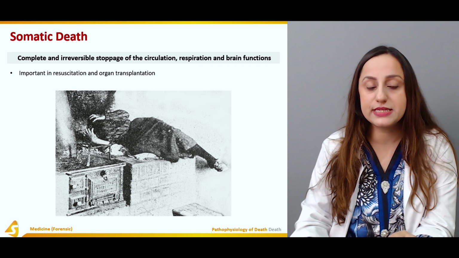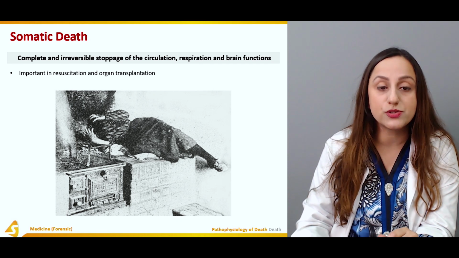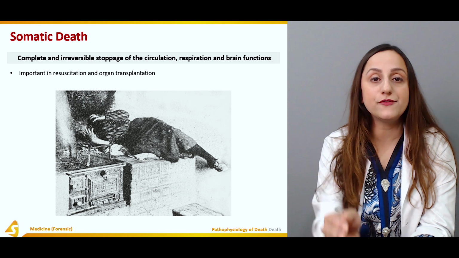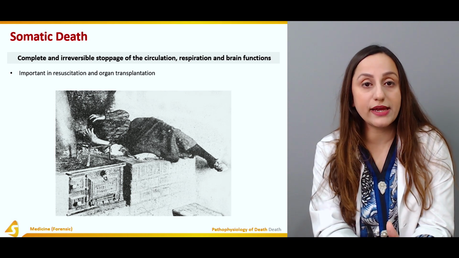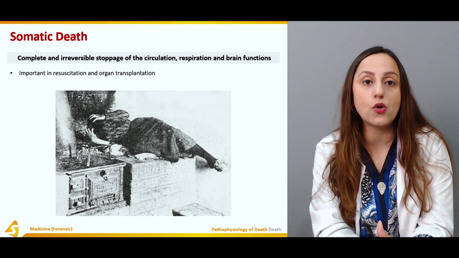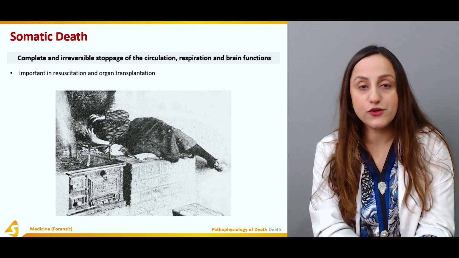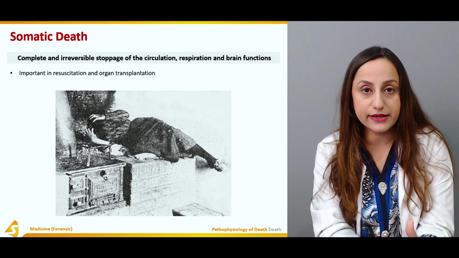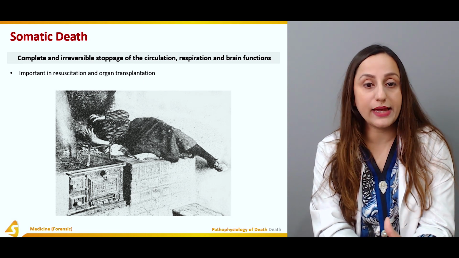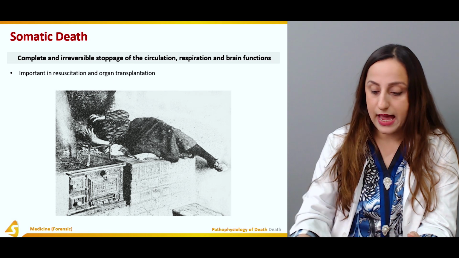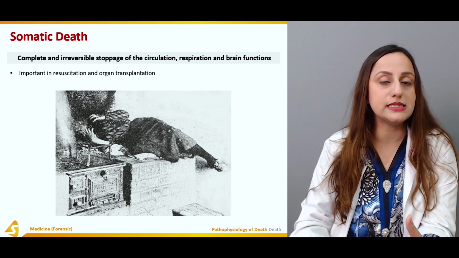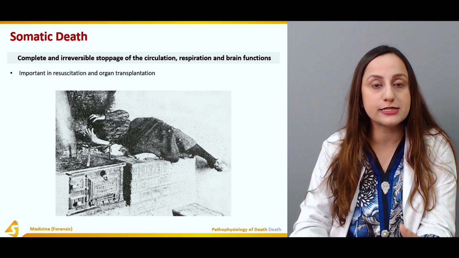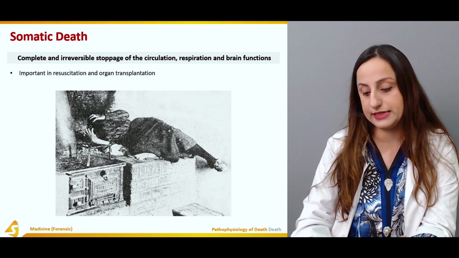Now, important in resuscitation and organ transplantation. For resuscitation, obviously, you have to clinically decide whether we have to resuscitate this person or not. If you know that a person is somatically dead, but at the molecular and cellular level he's not dead, you can try resuscitation. And in organ transplantation, the heart, the kidneys, and the liver have different time periods, and you have to consider them at different clinical levels.